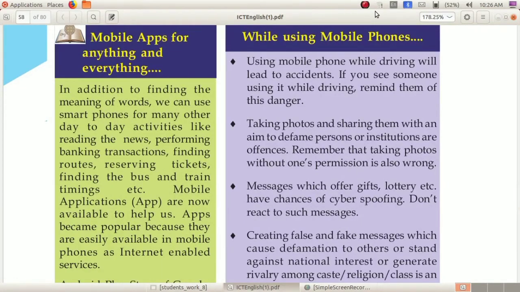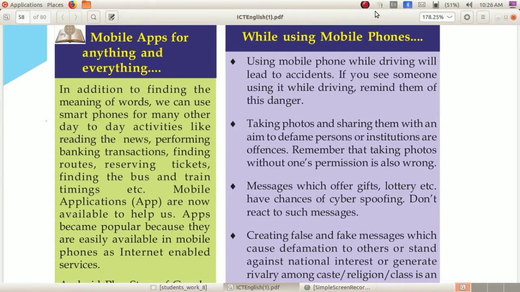In the last class you studied that you can find the English and Malayalam meanings through online dictionaries like Theeram, Olam, etc. Not only for finding meanings, but you can also do a lot of activities like reading the news, performing banking transactions, using GPS to find routes, reserving tickets, and finding the timings for bus and train.